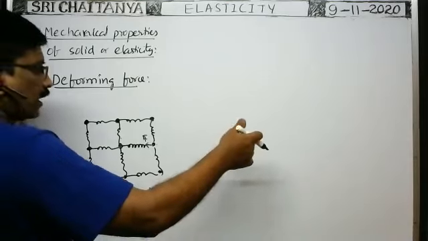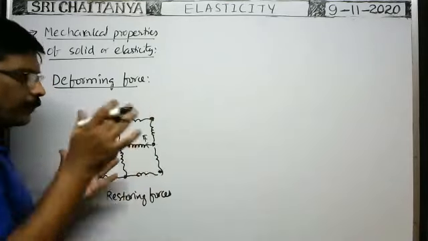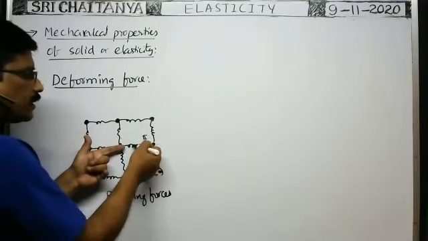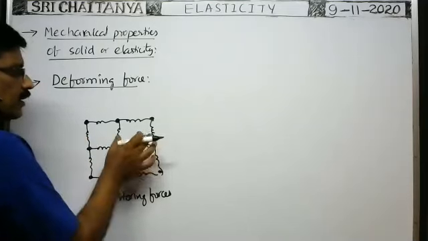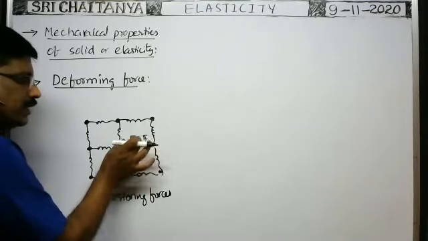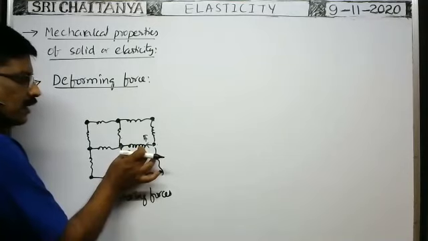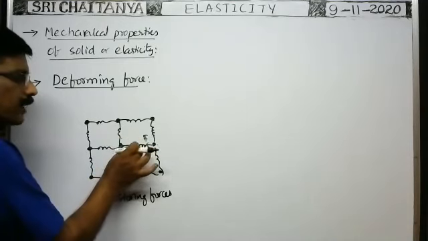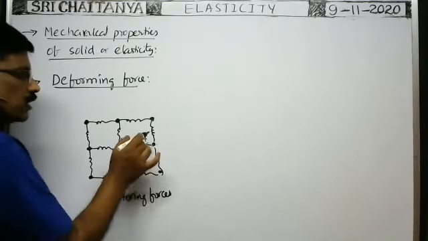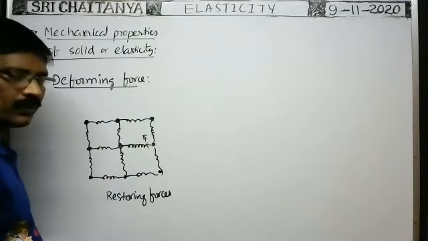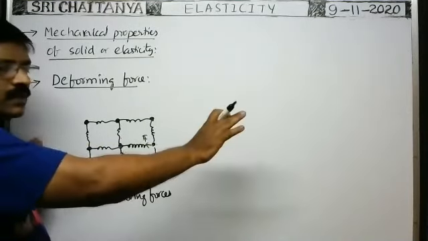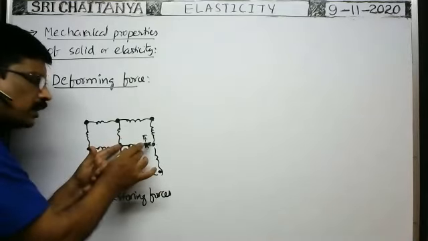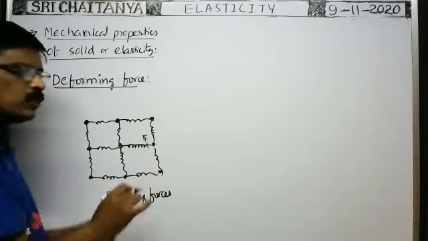Suppose the body is compressed; that means if you apply a force on a body so that its length decreases, then the body is said to be compressed. When the body is compressed like this, the distance between the two atoms or molecules decreases. If you imagine a spring here, it is compressed. When compression takes place, the spring force is developed and pushes the two atoms or molecules away from each other. That's why when you remove the compressive force on the body, the restoring force developed between the two atoms or molecules brings them back to their original position.